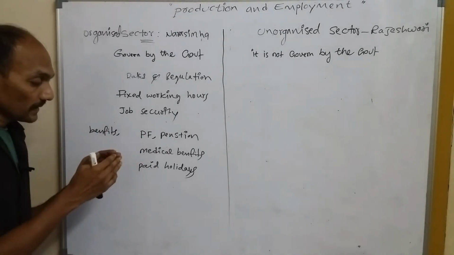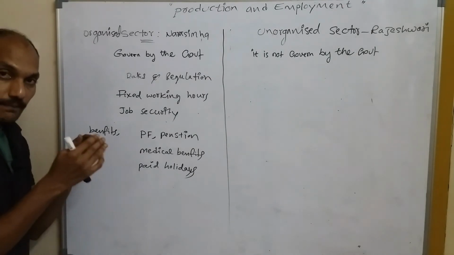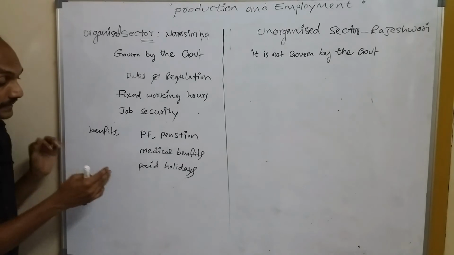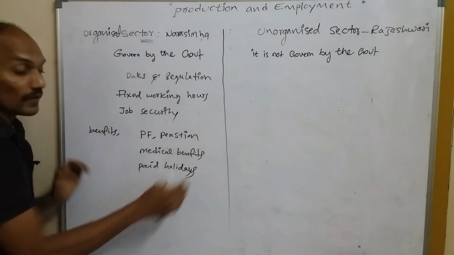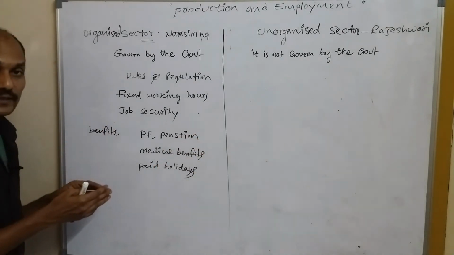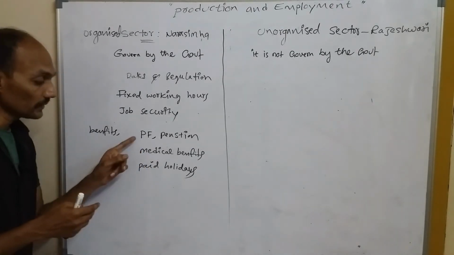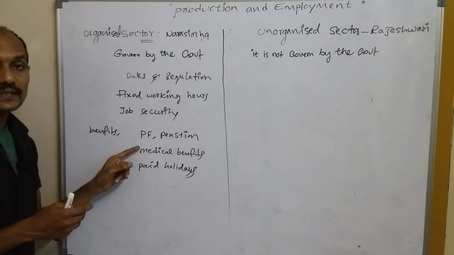That means the government will deduct some amount of income from the employees, and at the time of retirement the government will give the total amount to the employee. So this is the retirement scheme of employees.